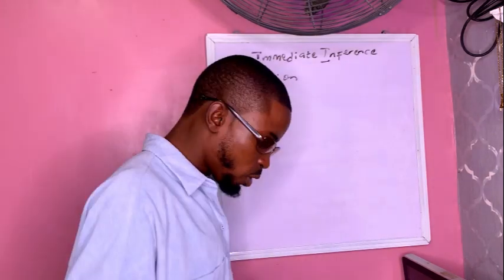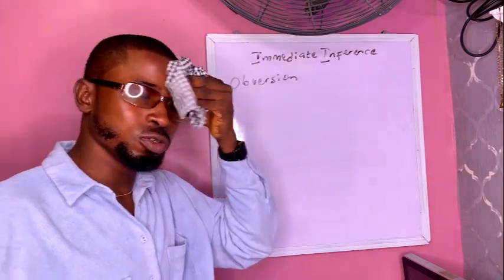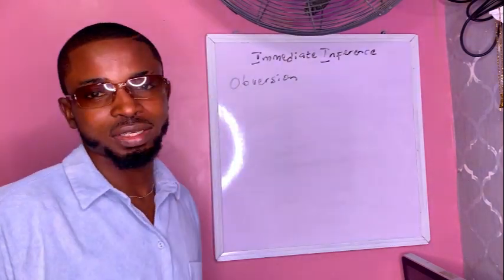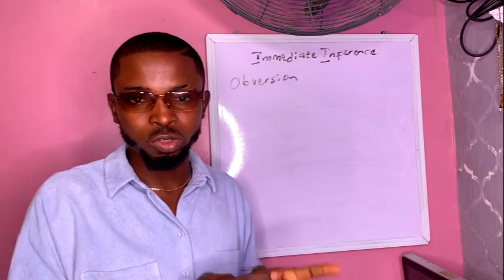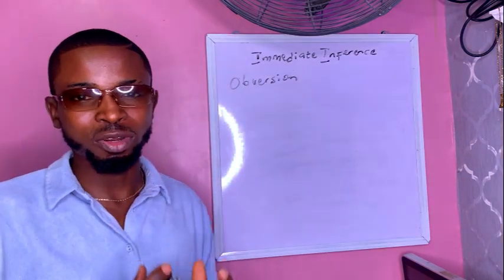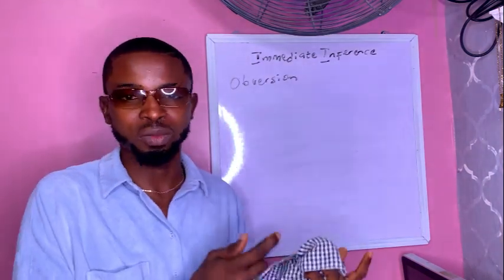So what is the rule for obversion? Obversion states that you change the quality and replace the predicate with its complement. What is a complement? A complement is just a group of things that does not belong to a particular class.